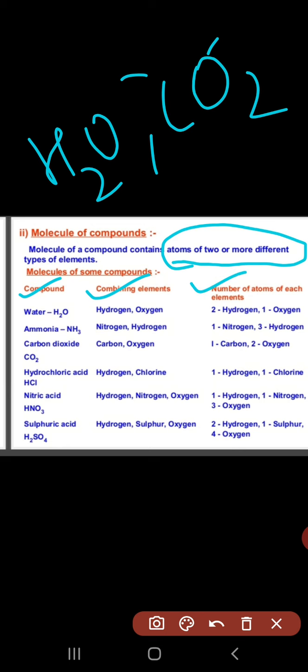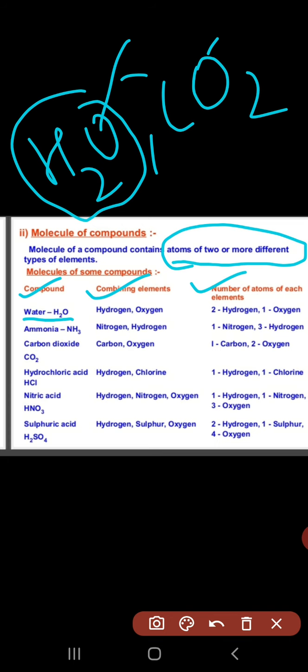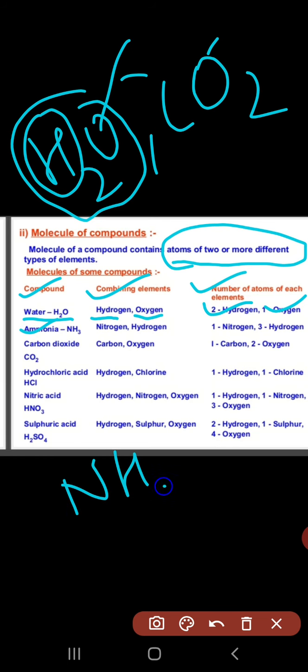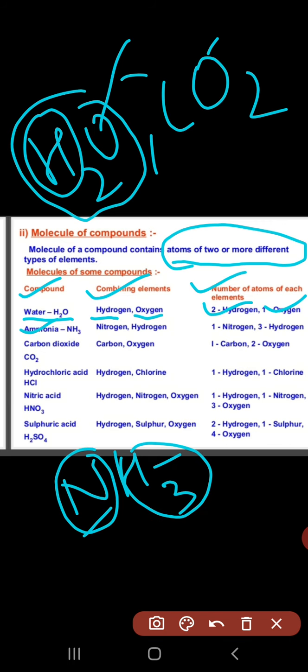Okay, first we take the example of water. What is the formula of water? H2O. Now there is one oxygen atom and two hydrogen atoms. First of all, which are the combining elements? Hydrogen and oxygen are the combining elements. How many hydrogens? Two hydrogen atoms and one oxygen atom. Now move to ammonia. The formula for ammonia is NH3. Nitrogen and hydrogen atoms are present. One nitrogen and three hydrogen atoms are present.